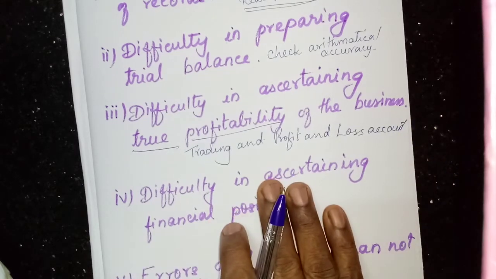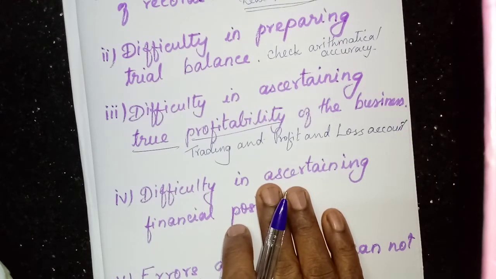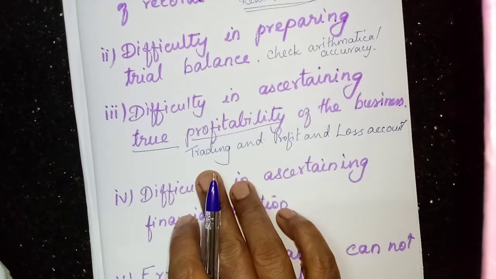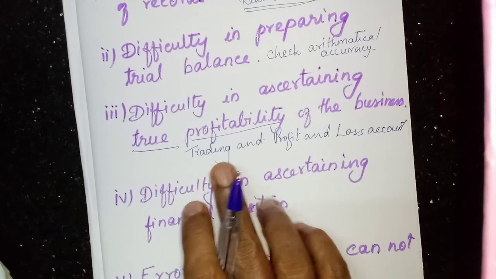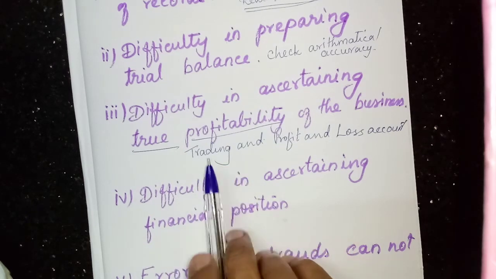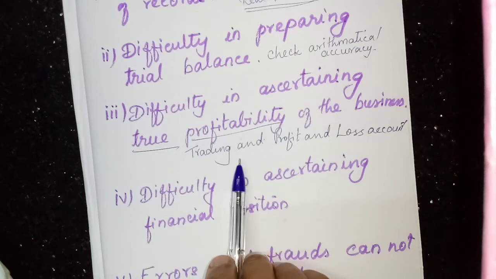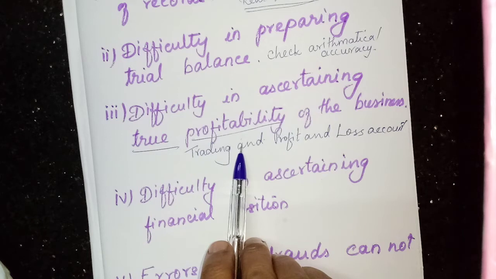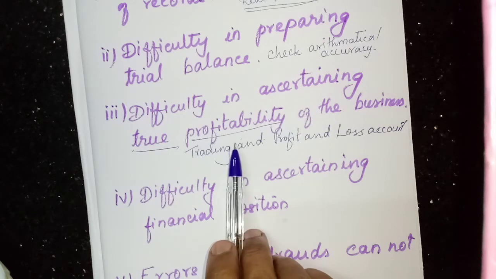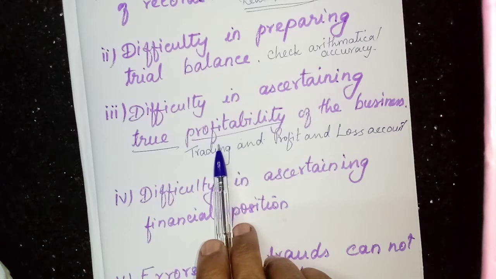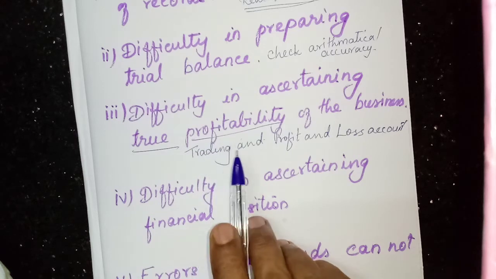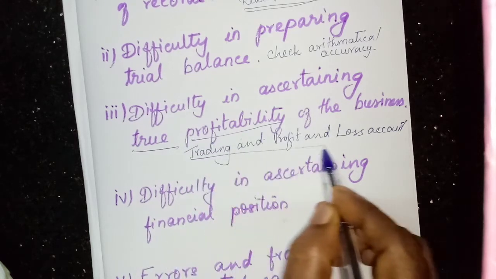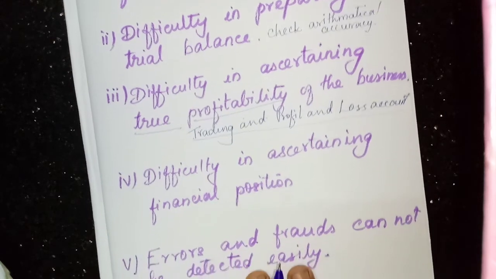So the trading and profit and loss account cannot be prepared. Even so, the profit will be calculated. In this chapter we will see how to calculate the profit by comparing the opening capital and closing capital, and we will prepare a statement showing profit. But the trading and profit and loss account cannot be prepared here.